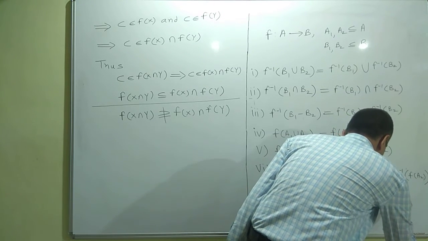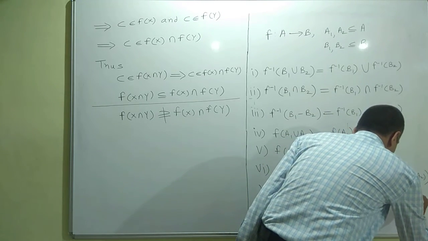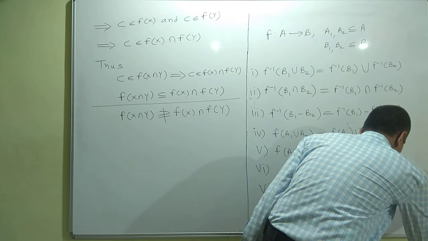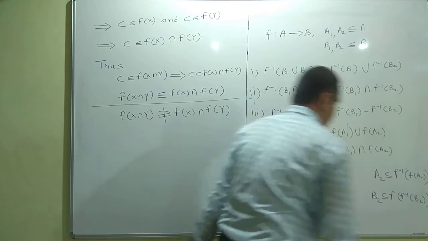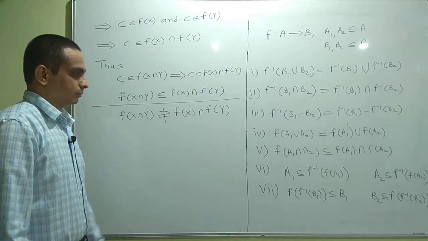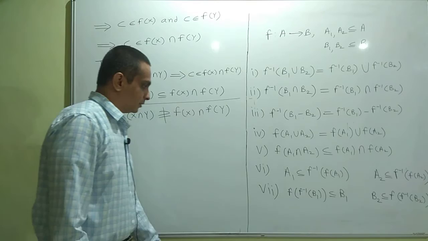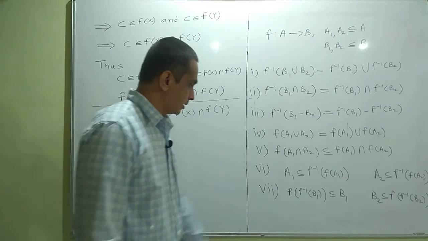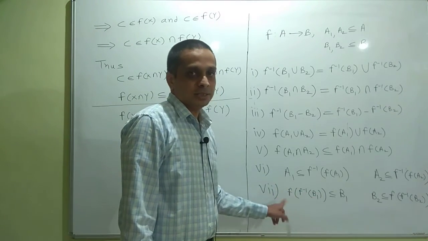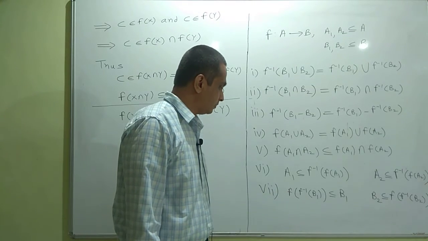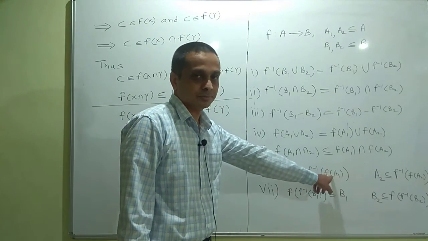B2 is a subset of F inverse of B2. You try to prove these properties. For the last statement, again try to find the condition on F under which the equality will occur.